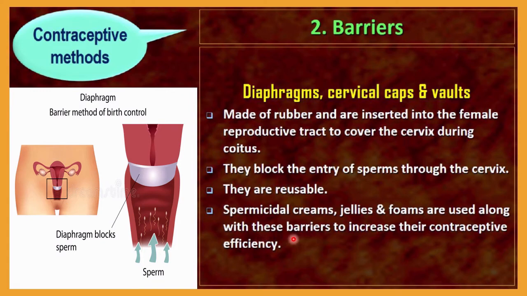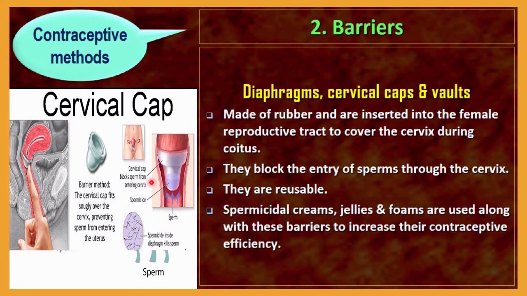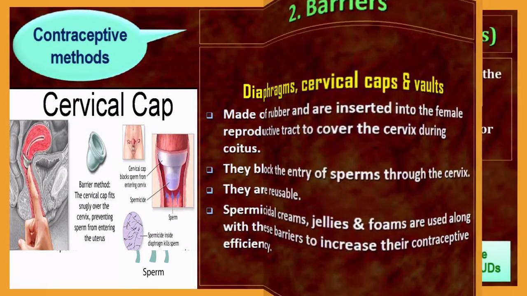You can see here these are the cervical caps. This also functions similarly to the diaphragm, but the shape of the cup is different, and that's why it is called a cervical cap. Here you can see it is also one kind of barrier method. The cervical cap fits snugly over the cervix, and it will prevent entry into the uterus, meaning the sperm cells will not enter the uterus in this way. Spermicidal cream is sometimes used along with the caps or diaphragm. Jellies and foams are also sometimes used along with this barrier to increase their contraceptive efficiency.